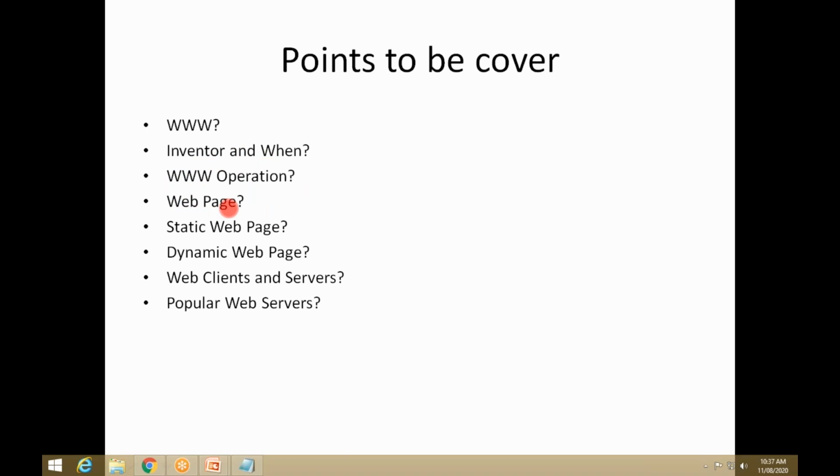What is a web page, and what information does it include? What is a static web page, and how does it work? How to create static and dynamic web pages, web clients and servers, and popular web servers. So this is all about today's class.